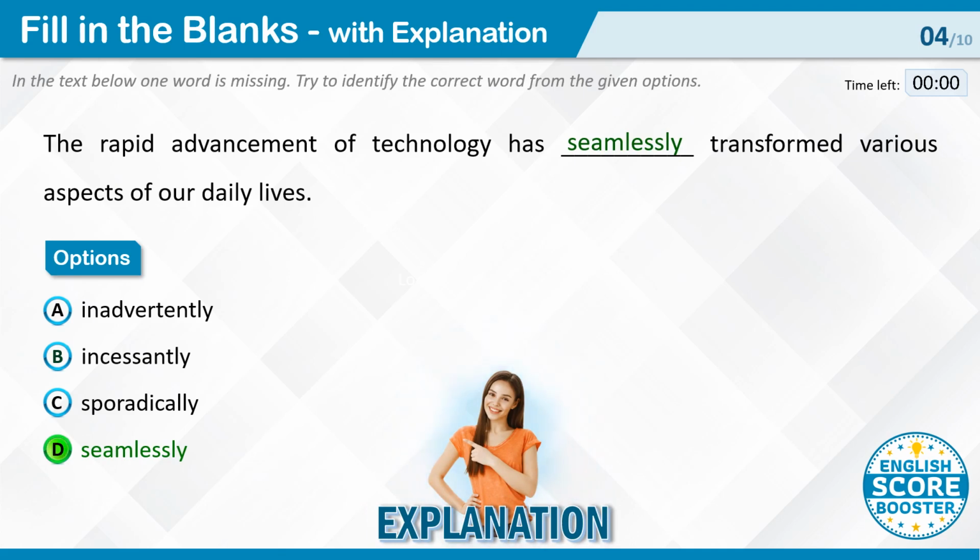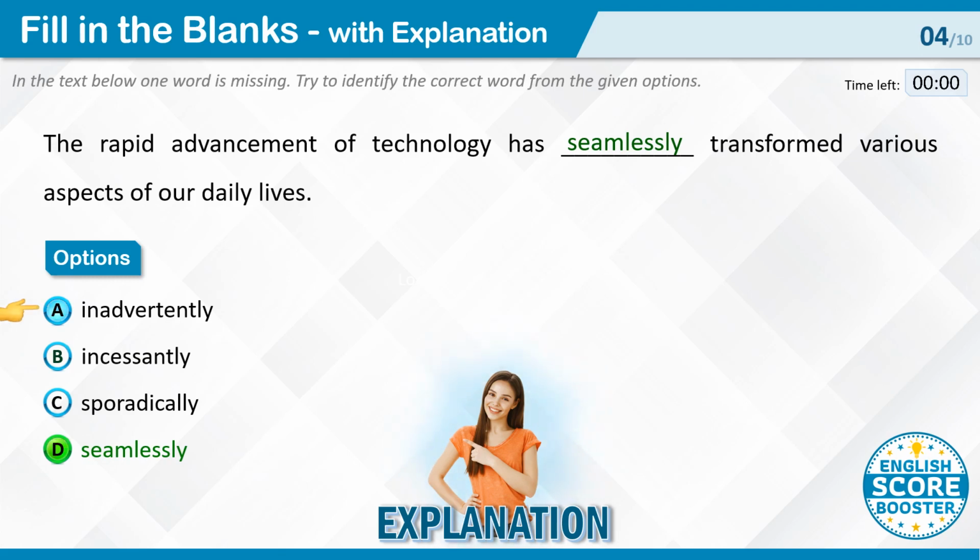Explanation. The sentence suggests that technology has transformed various aspects of our daily lives in a smooth and uninterrupted manner, indicating that the integration of technology has occurred without any noticeable disruptions or difficulties. Let's look at each option.